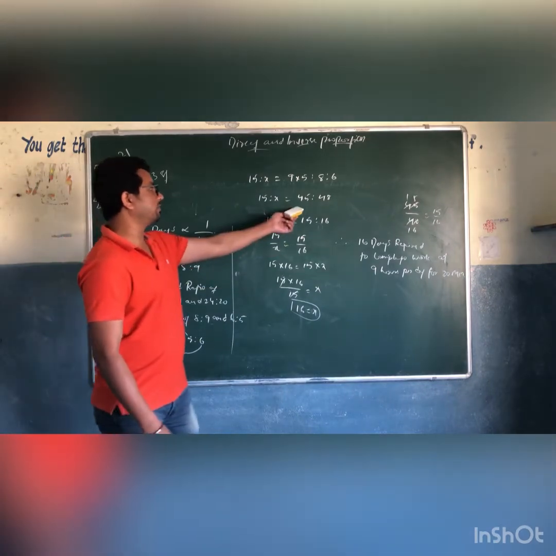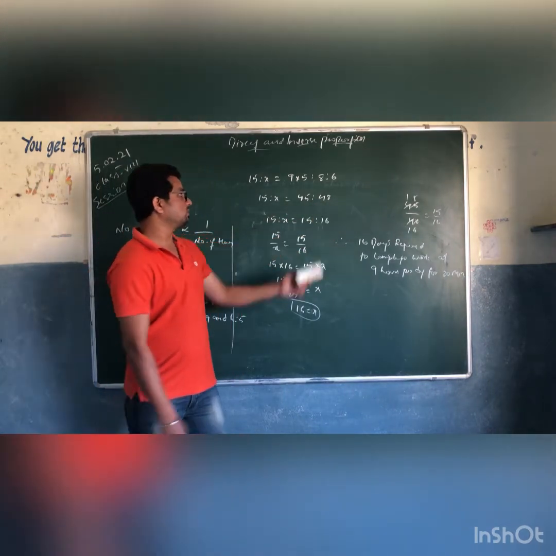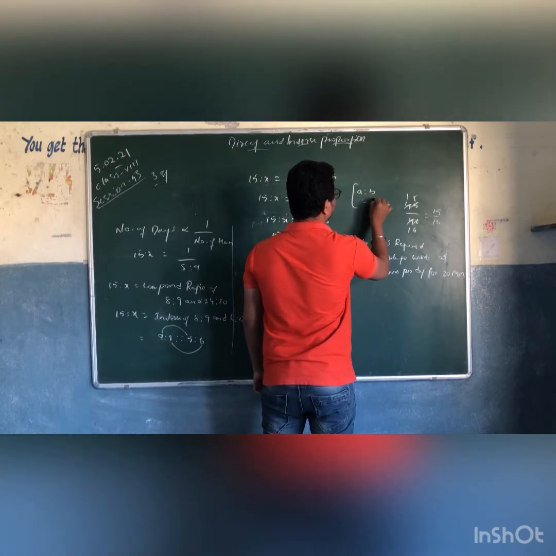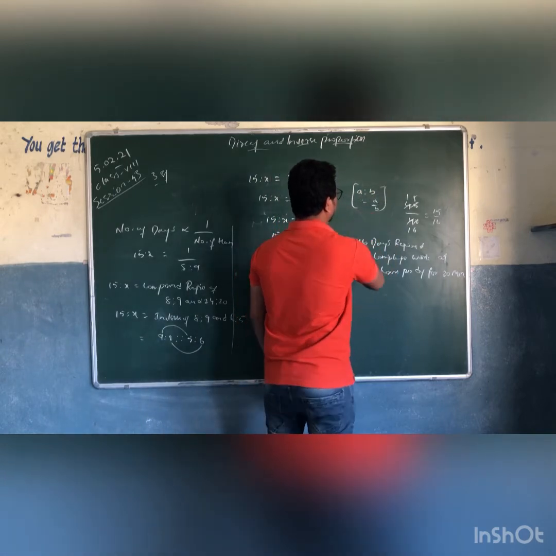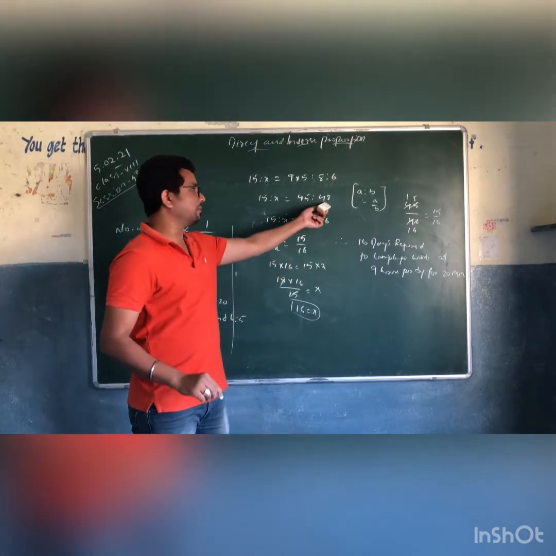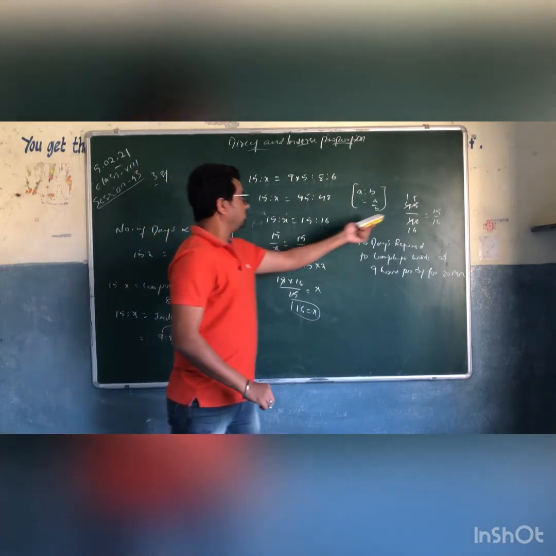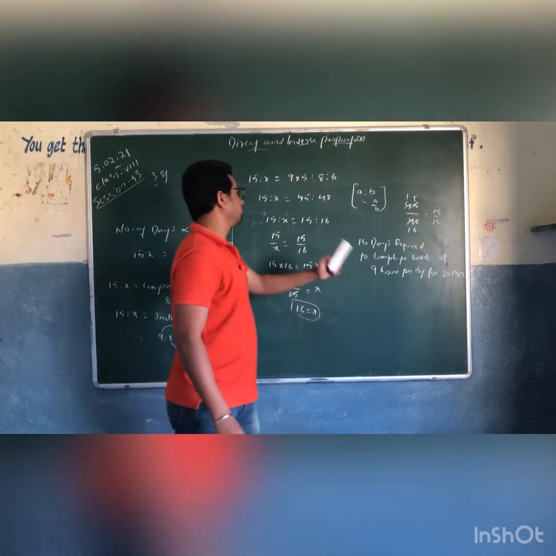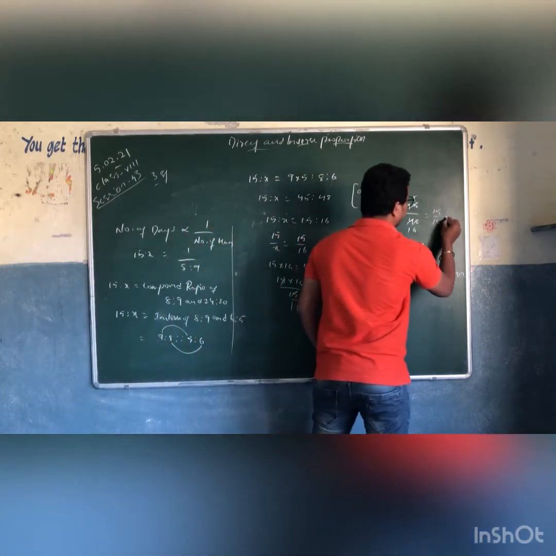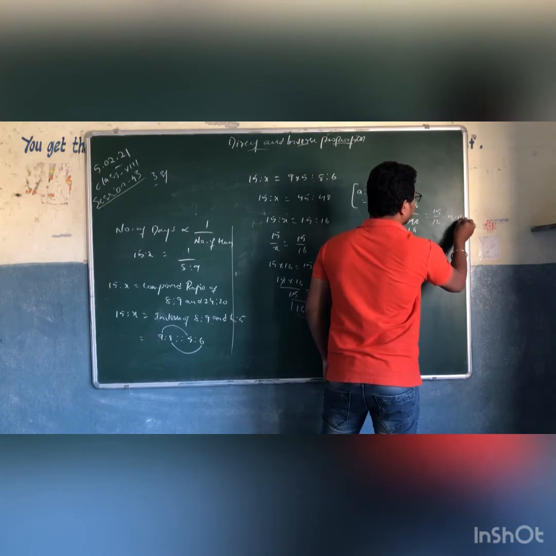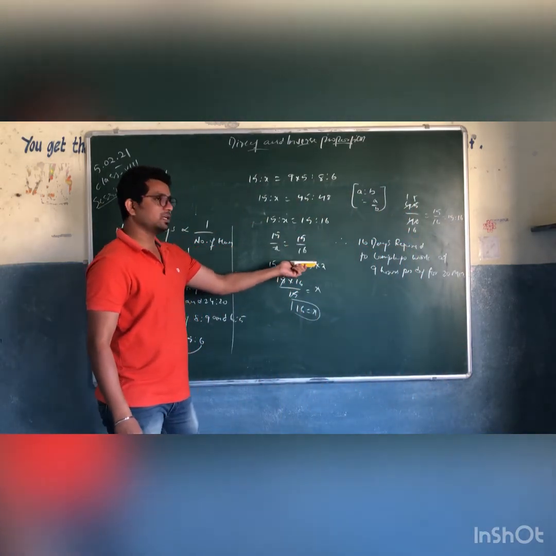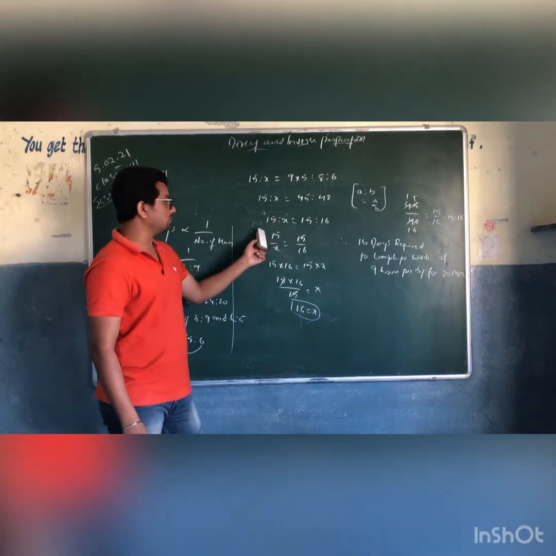45 is to 48 can be written as A is to B equals A by B. We have a formula. So 45 by 48 gives 15 by 16, which is 15 is to 16. 15 is to 16 can be written as 15 by 16, and 15 is to x as 15 by x.